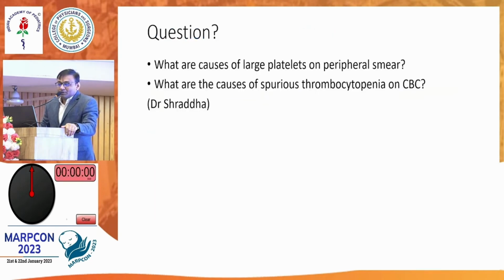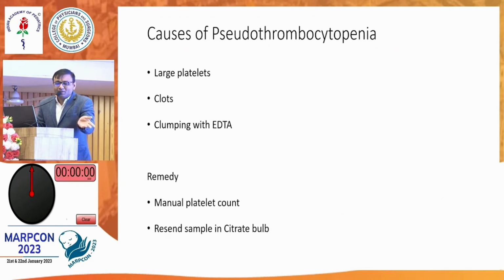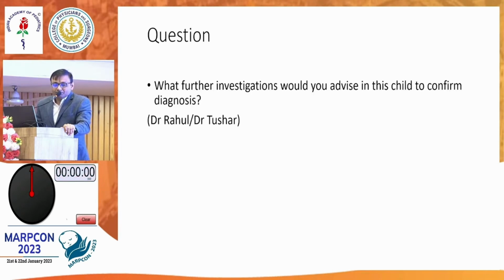Shraddha, can you quickly tell in one second about large platelets? We'll not go into detail. The causes of large platelets are many, but the most common are Bernard-Soulier syndrome, gray platelet syndrome, and May-Hegglin anomaly. These are the commonest ones.